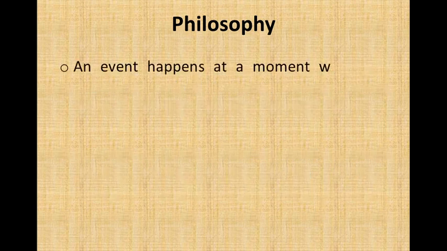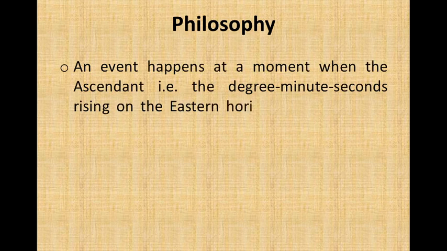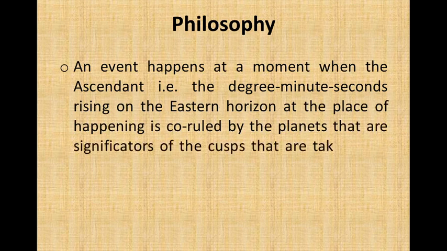An event happens at a moment when the ascendant, that is the degree, minutes, seconds rising on the eastern horizon at the place of happening, is co-ruled by the planets that are significators of the cusps that are taking part in the event.